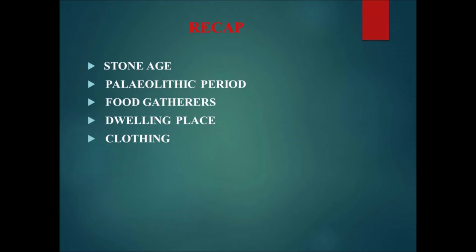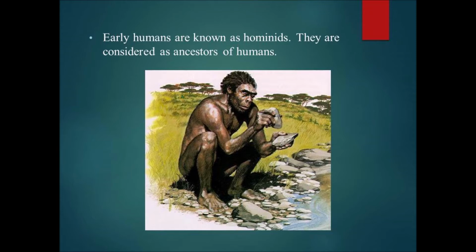We have already seen about the Stone Age, Paleolithic period, food gatherers, dwelling place, and the clothing of Paleolithic period people. Now we'll see the recap of our last class once. We knew that early humans are known as hominids. They are considered as ancestors of humans.